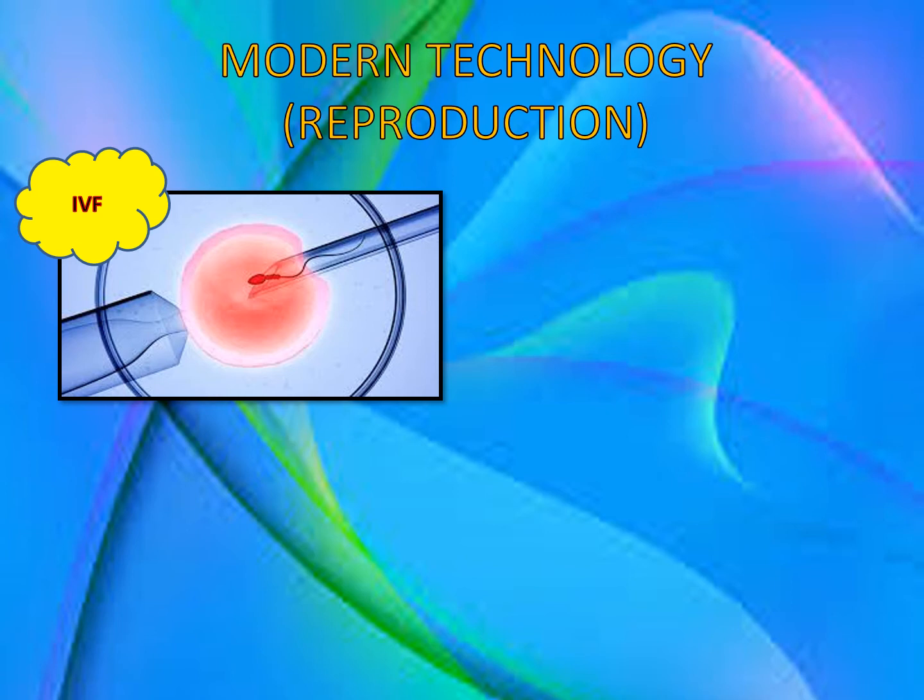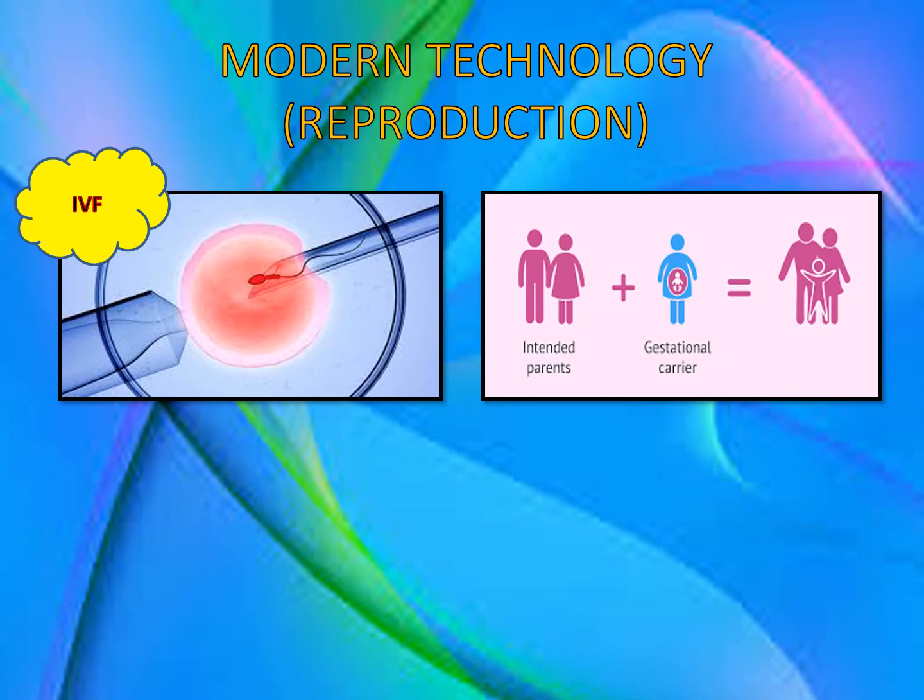Now this IVF or in vitro fertilization, as it is called, is used for childless couples who have problems like less sperm count or obstacles in the oviduct. Now some women have problems in implantation of embryo in the uterus. Every time the embryo gets implanted, it comes out by itself, it falls off in the form of miscarriage, and so they cannot carry the child. Now such women can take help of the modern technique called surrogacy.